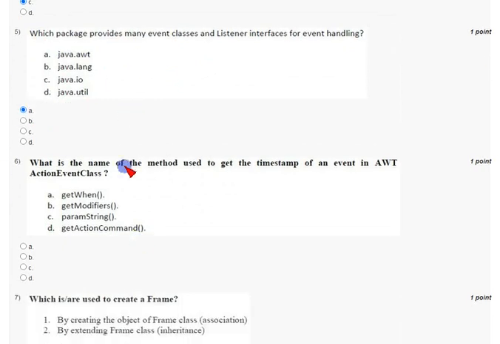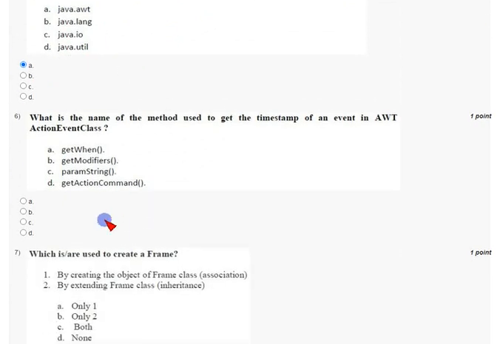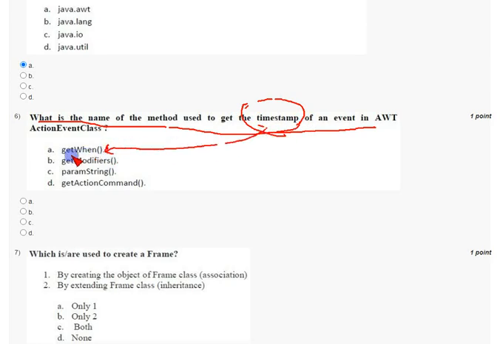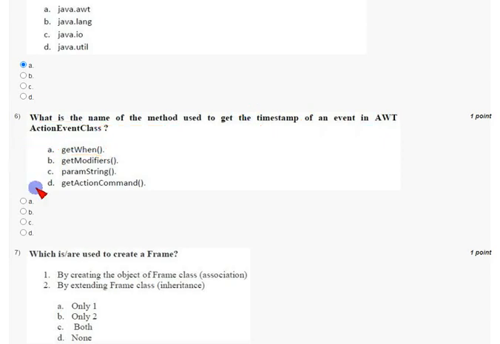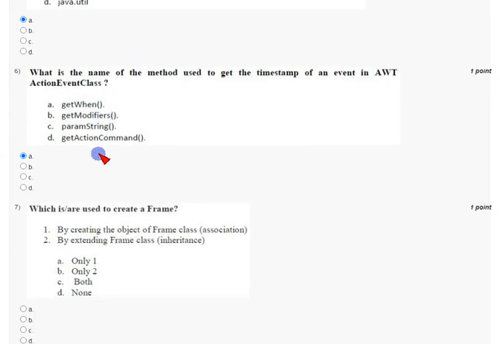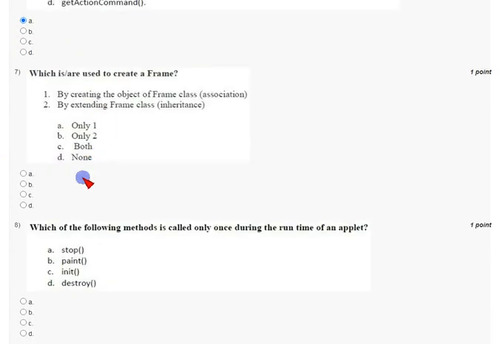And coming to sixth question, what is the name of the method used to get the timestamp? So timestamp, the answer for this is getWhen, usually used with long. The data type used commonly is long. So mark option A. Option A is the correct answer for sixth.